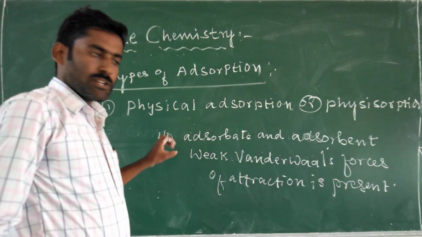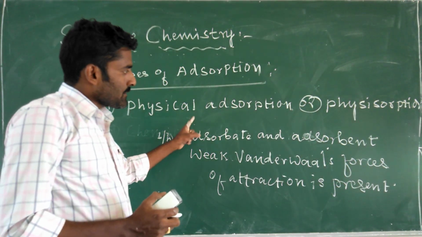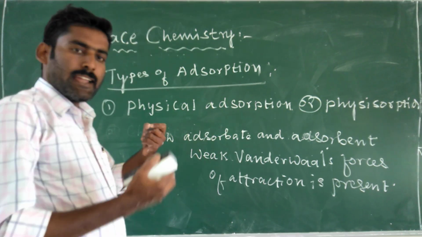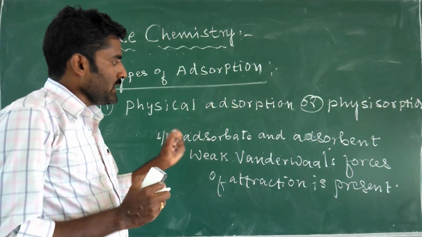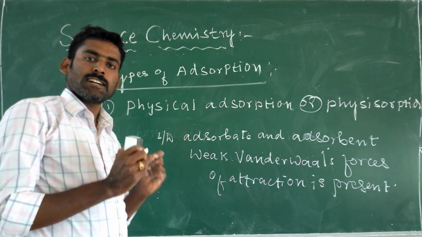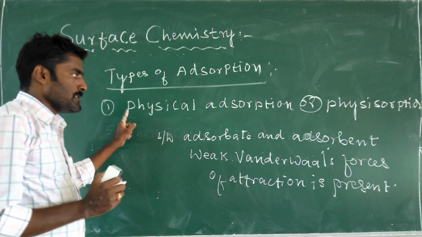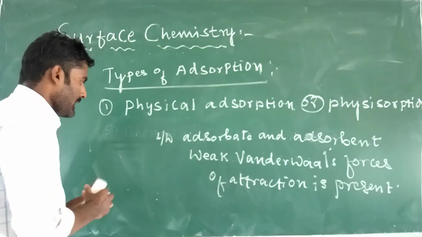So the adsorption in which adsorbate and adsorbent are held together by weak van der Waals forces of attraction is called as physical adsorption.